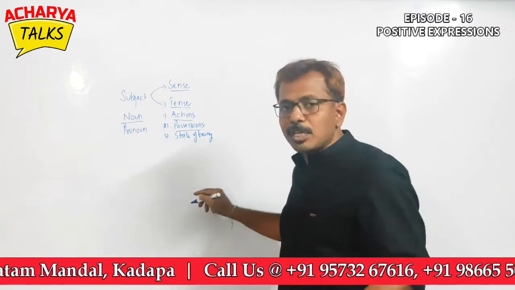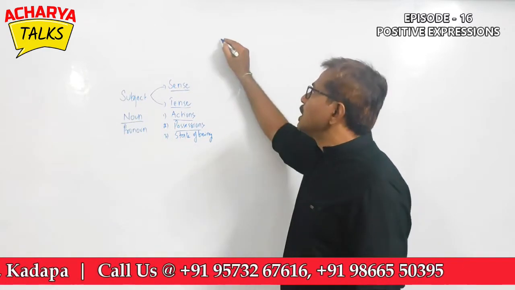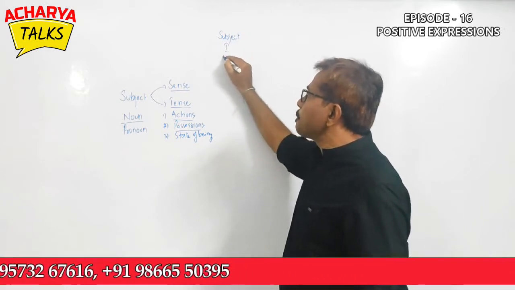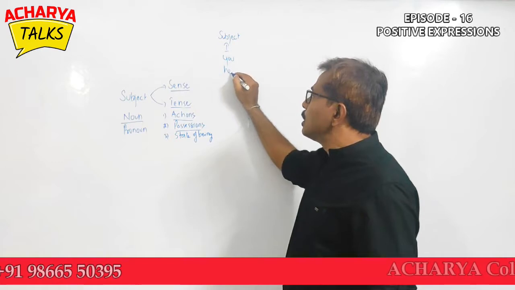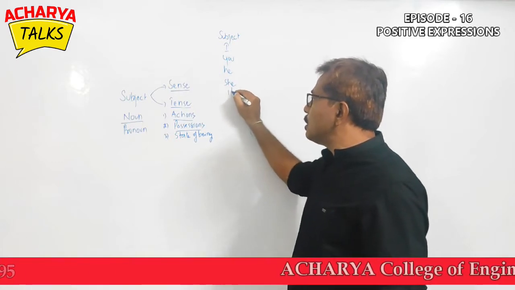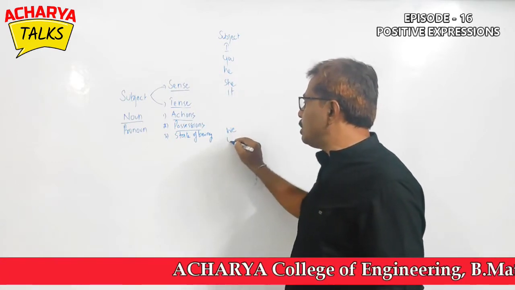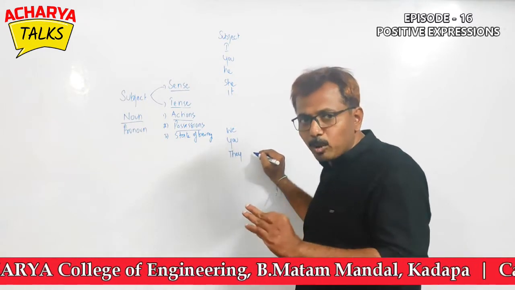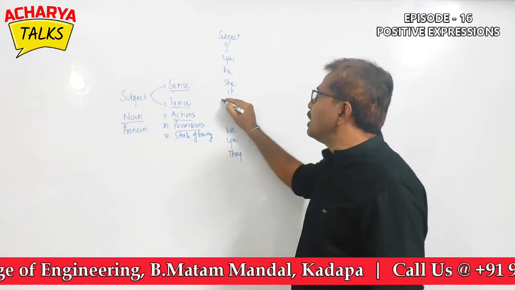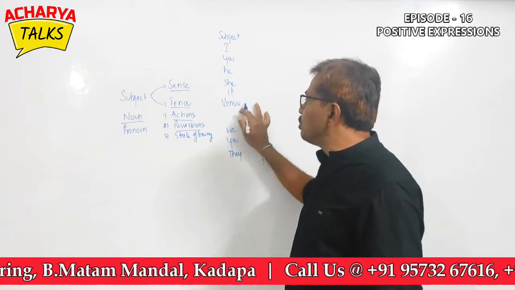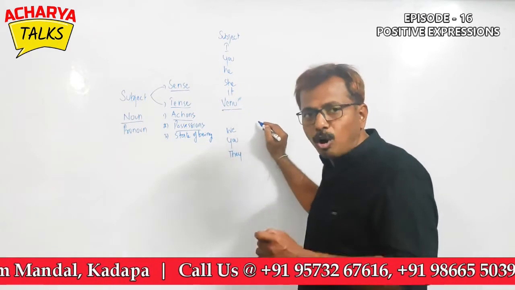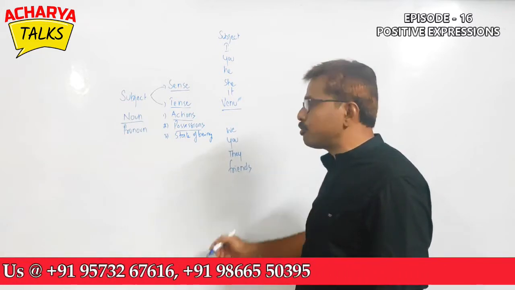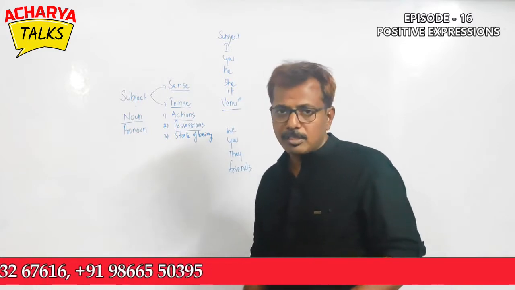As I told you, in subjects we have nouns and pronouns. Let's list them. I, you, he, she, it, we, you, they. They are the singular and plural pronouns you have. And let me take Venu as a representation of all singular nouns and friends as a representation of all plural nouns, friends.